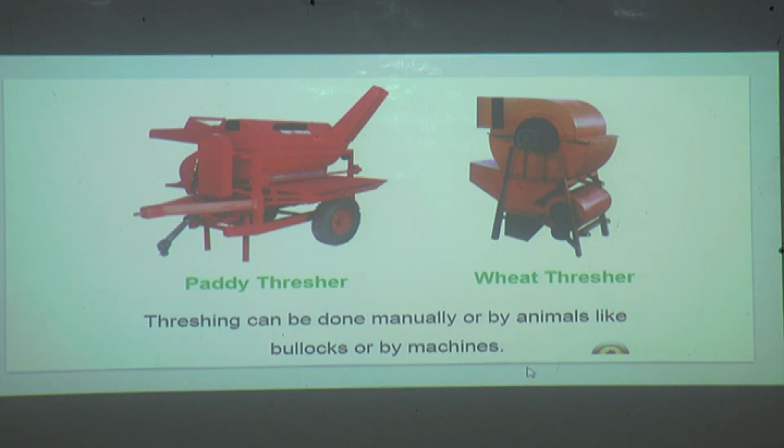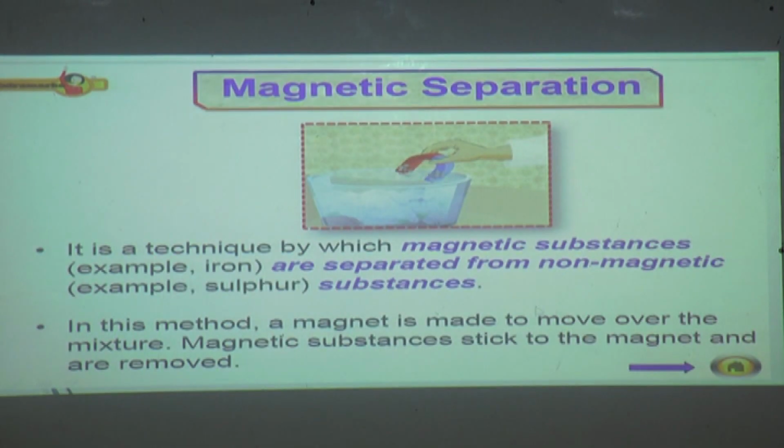The stacks of harvested crops are thrashed against a slab of rock. Threshing is done in the same way as a washerman does with his clothes at Dhobi Ghat. Grains get separated from the husk by threshing.